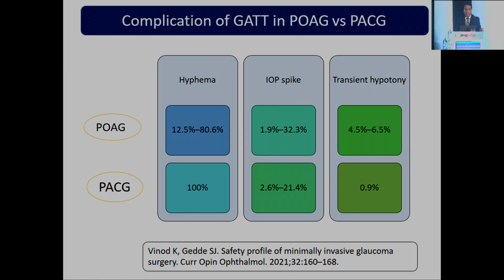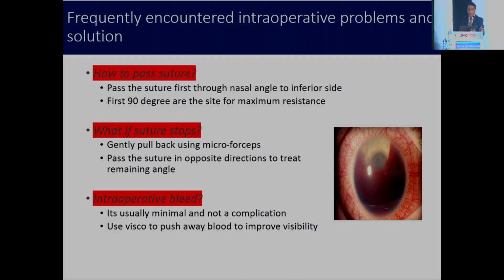Coming to the complications, if you compare GATT in POAG versus PACG, you see a little more hyphema in PACG compared to POAG. The IOP spike and transient hypertony are also more in the PACG group compared to POAG. Some tips on how to pass the suture: pass it first through the nasal angle at the inferior side. The first 90 degrees is the site of maximum resistance, then more resistance where the suture covers almost 300 degrees, and the last part coming out also has more resistance.